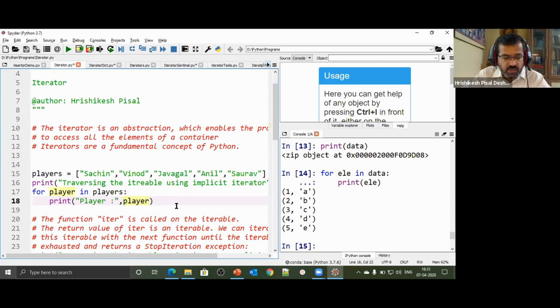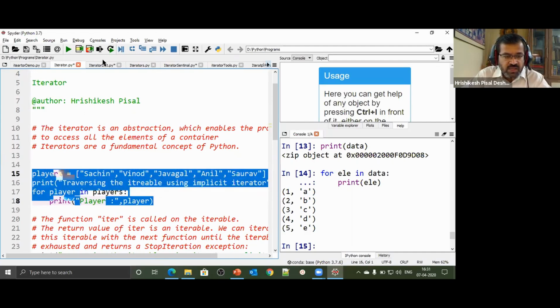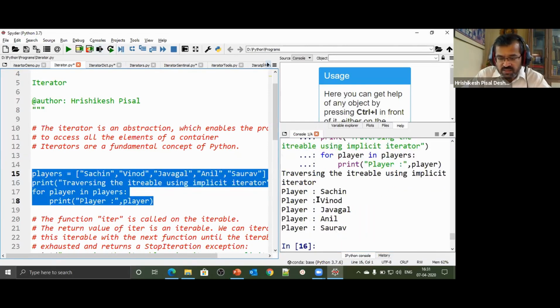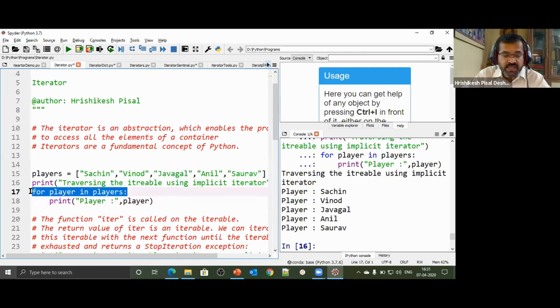I say print player, all players will get listed. So let's run this and see. Player Sachin, Vinod, Javagal, Anil, Saurav, one after another. So this was an implicit iterator which the for loop was providing us. We saw these iterators in the last example also. We can cycle through those elements and so on.